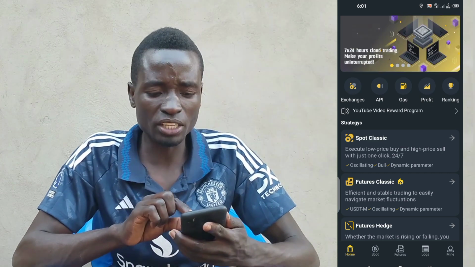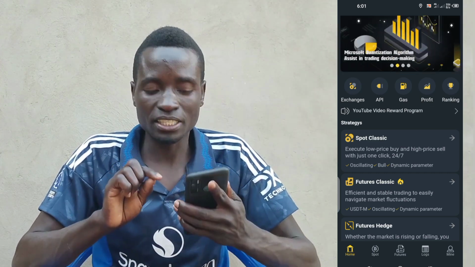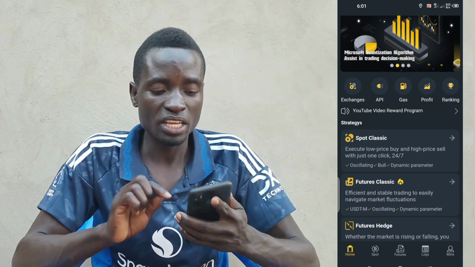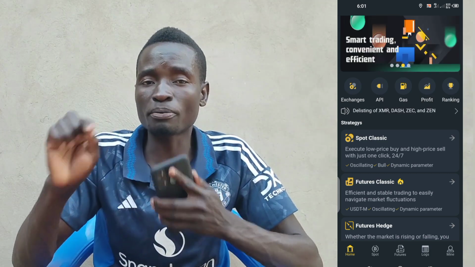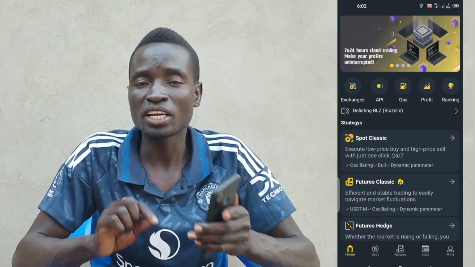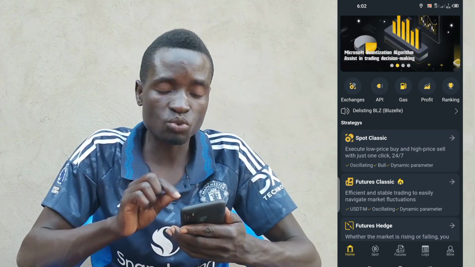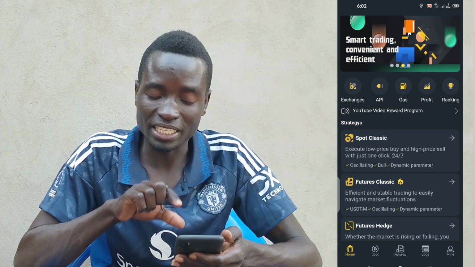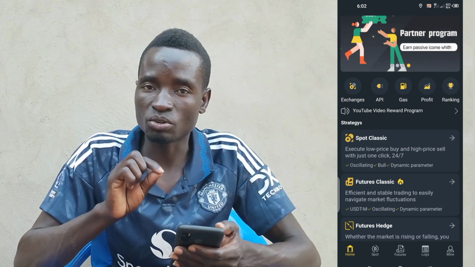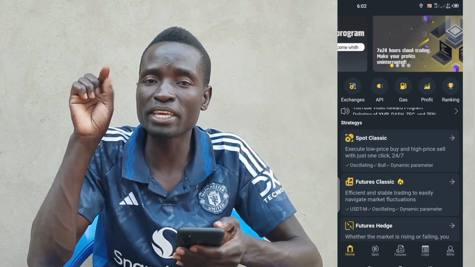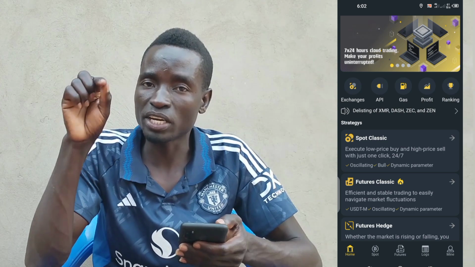Now the reason you use this, you must not turn on some buttons, because this app cannot access your profits from your exchange wallet. So this one will not access that account. That's why you need to put the gas fee, so that they also benefit from that gas fee that you're going to put. But all your profits will be in your account. Your capital will be in your account.